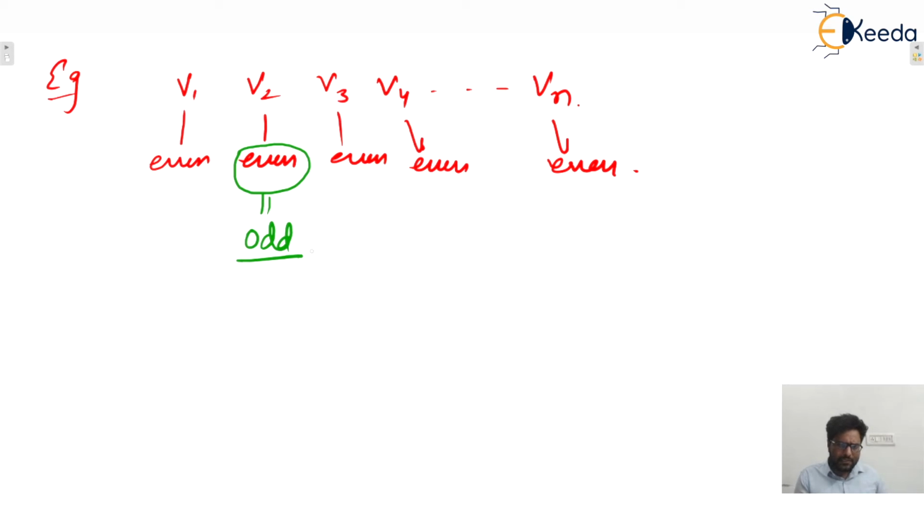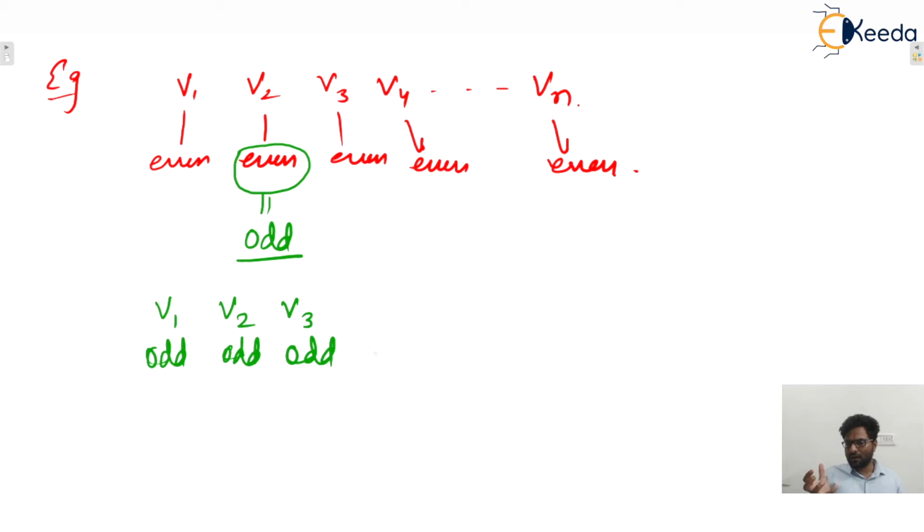Let's say any graph contains three vertices v1, v2, v3. Let's say v1 is of odd degree, v2 is also of odd degree, and v3 is also of odd degree. Is that possible or not? No, because we are adding odd degrees three times. Odd plus odd plus odd will be odd only.